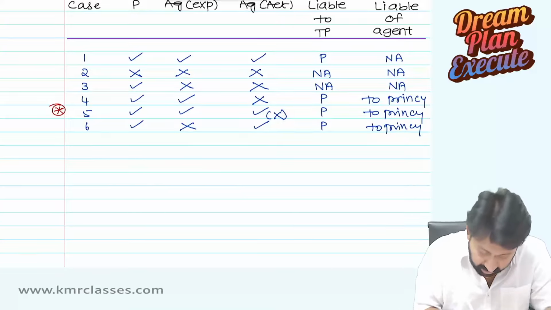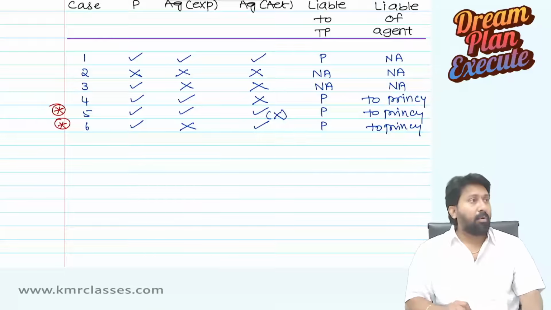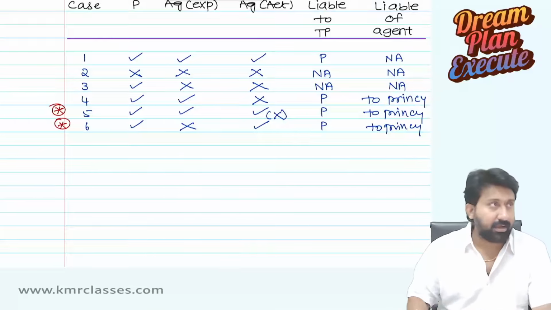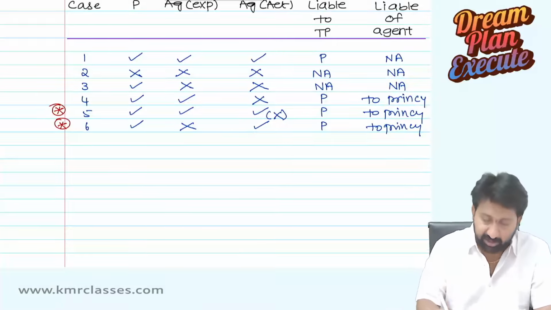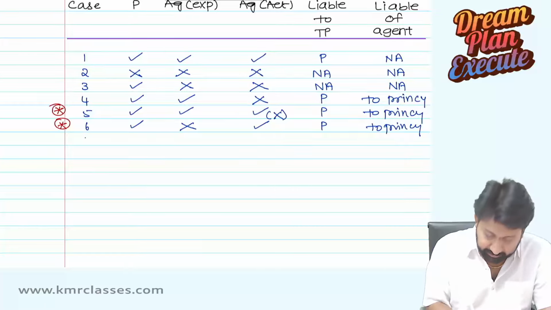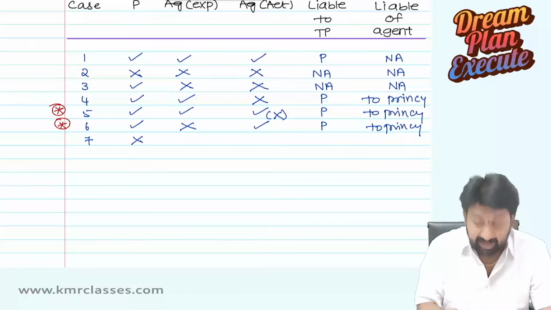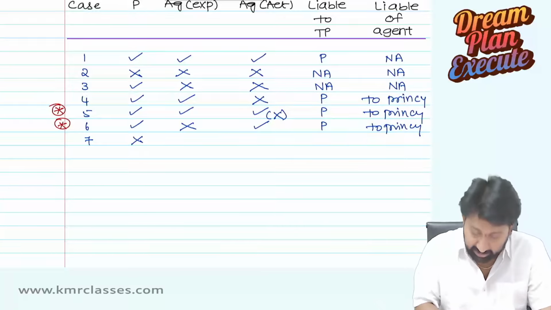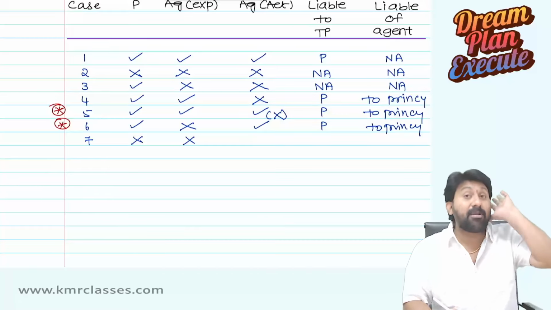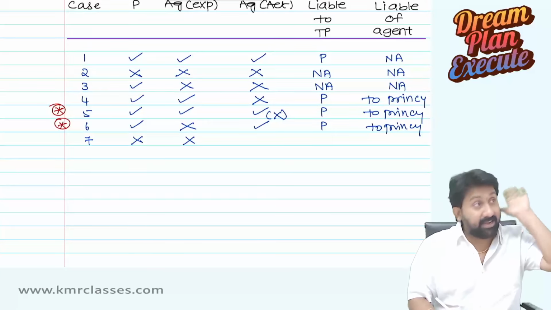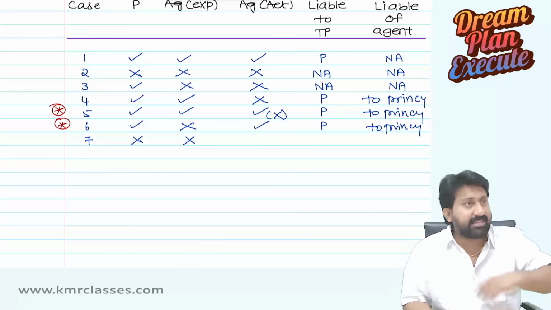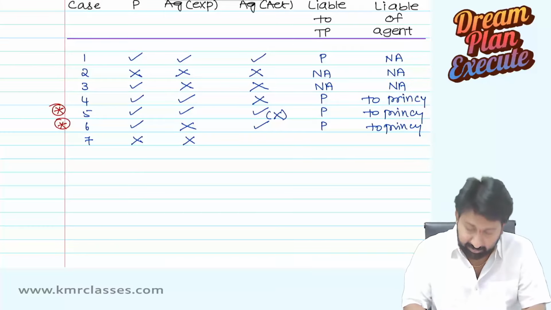Here also there are exceptions. What is that exception? We will see when we go into that. Generally, that is the idea. Next, seventh case. Principal cannot do something. Agent is expected not to do. This is similar to the second case. Principal cannot do something, obviously agent also cannot do that, but the agent has done.